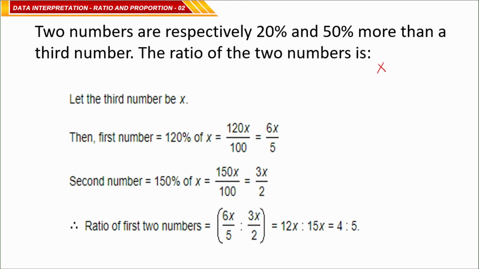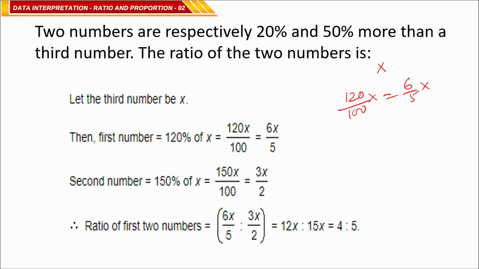The first one is 20% more. It means if there are 100 rupees, it becomes 120, so 20% more means 120% of x. You can say it as 6 by 5 x, correct?